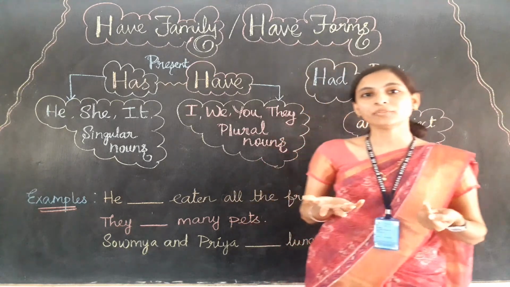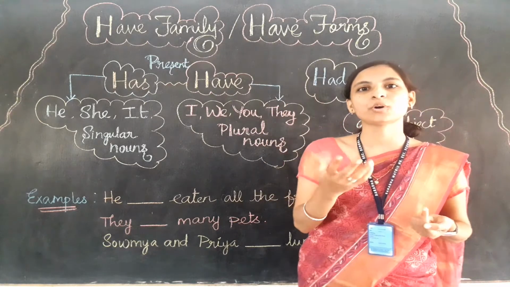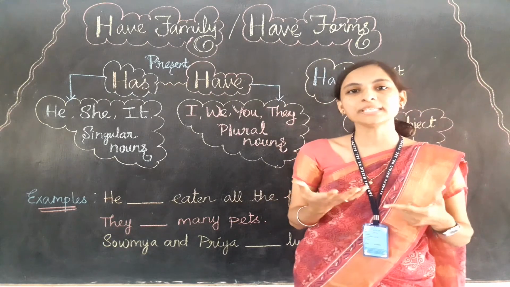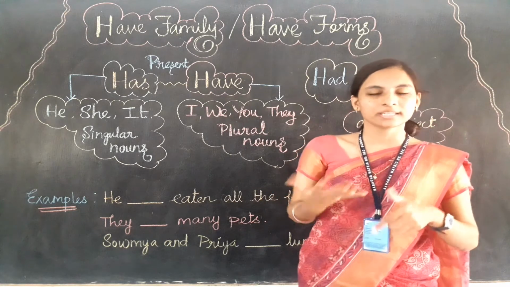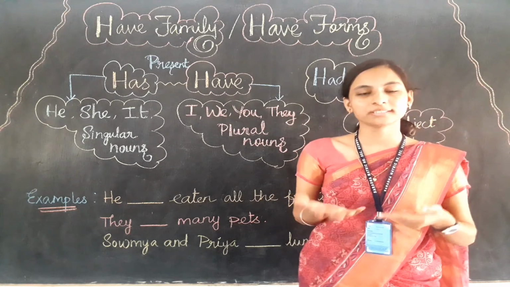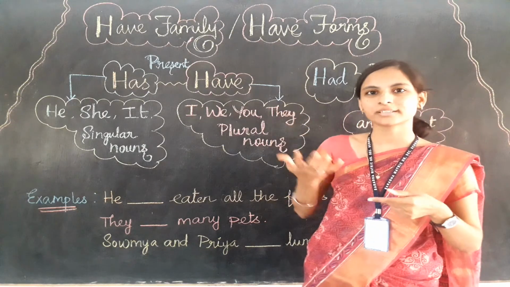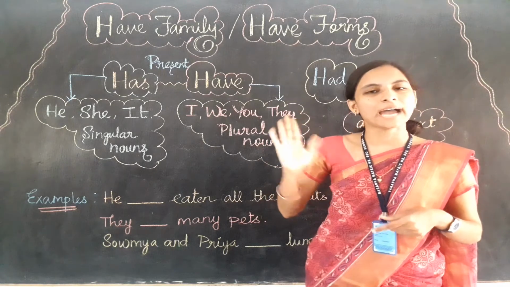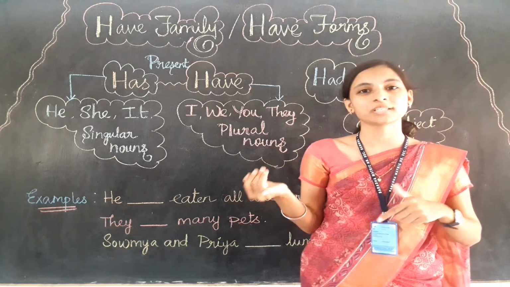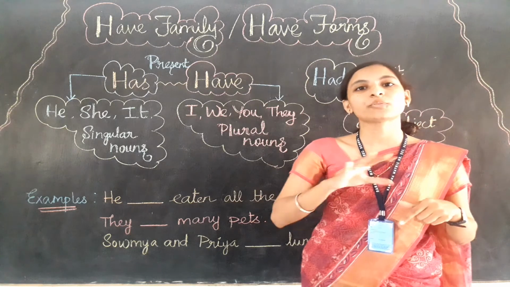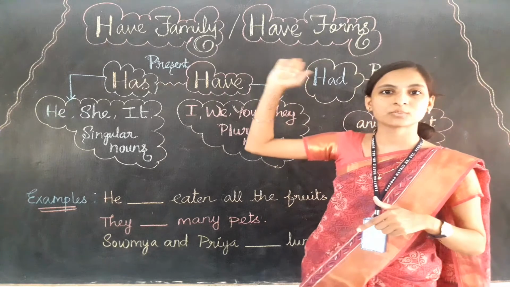So let me give you the meaning for have first. What do you understand by the word have? Yes, have means in Tamil I can say vachirukkirathu, irukkirathu, kolgirathu. Those words refer to have only. In English, for all these words like vachirukkirathu, kondirukanga, we say it with the help of this word have only.